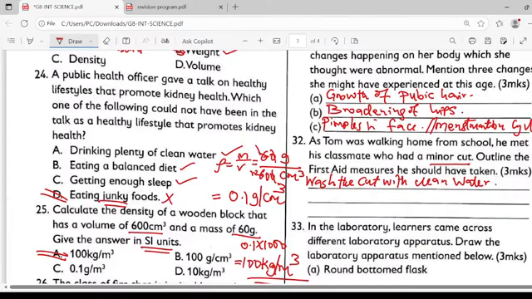Number 2, another thing you can talk about is to raise the part of the body that is bleeding.